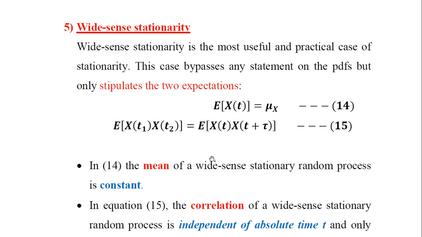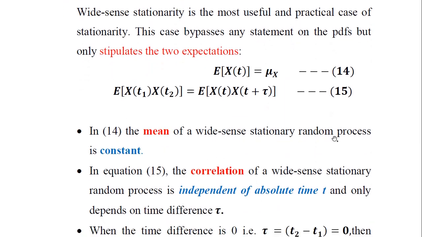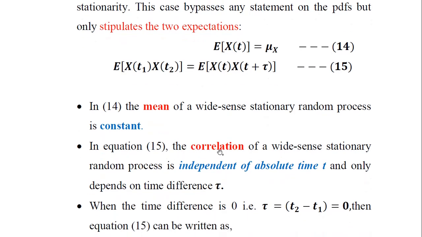So now what do equations 14 and 15 mean? In 14, the mean of a wide sense stationary random process is constant, it's evident here. In equation 15, the correlation of a wide sense stationary random process, either we can assume these two as a bivariate case, or in a broader sense, the random process x at time t1 and the random process value at time t2 here. So we can consider this to be the correlation or autocorrelation of a random process x. It is independent of the absolute value of the time t and only depends on the time difference, that is tau here, as evident from this. So that is equation number 15.